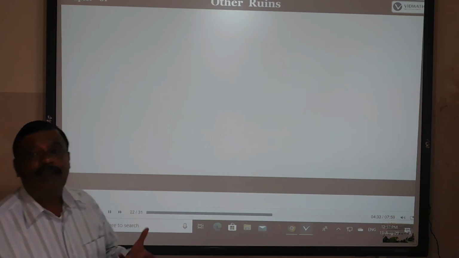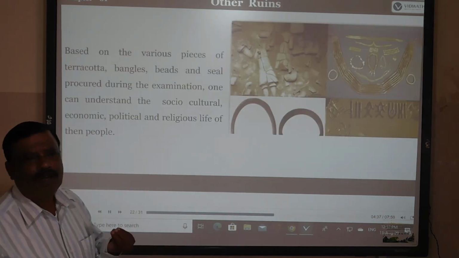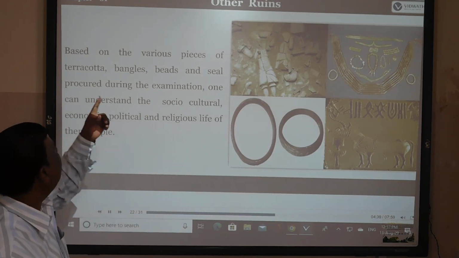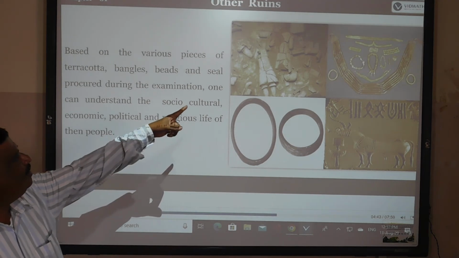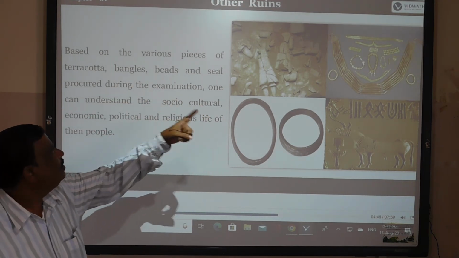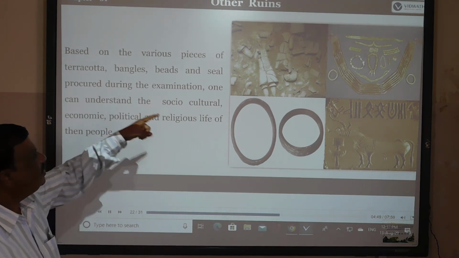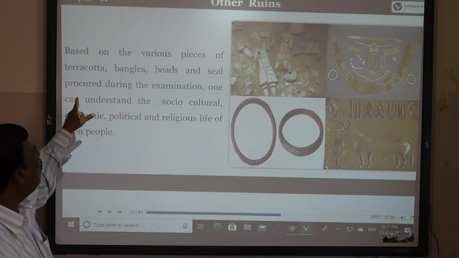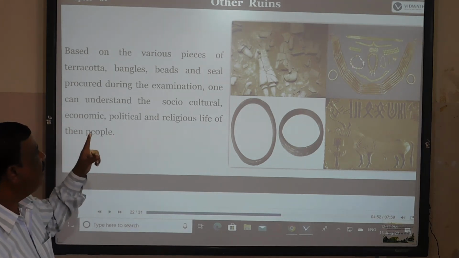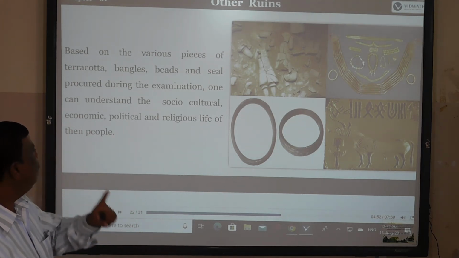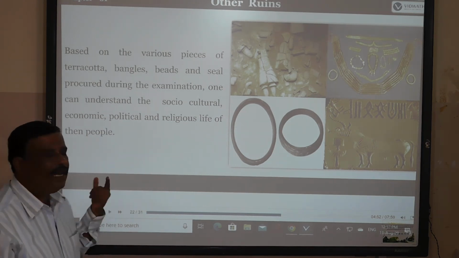Last one, the other ruins. They were also archaeological sources. Based on the various pieces of terracotta, bangles, beads and seals procured during examination, one can understand the socio-cultural, economic, political and religious life of the people.